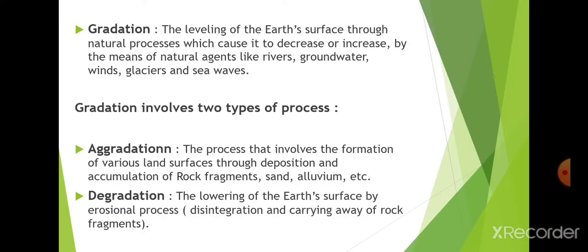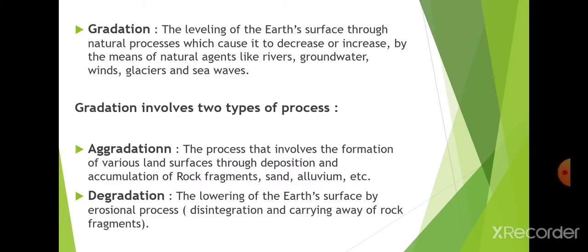So which are the agents which help in the gradation, means the changing or the leveling of the earth surface? They are rivers, groundwater, wind, glaciers, and sea waves. These are basically the agents which help in the gradation. As I told you, gradation is the changing of the earth surface, the changing of the landform; it can be in increase form or in decrease form.